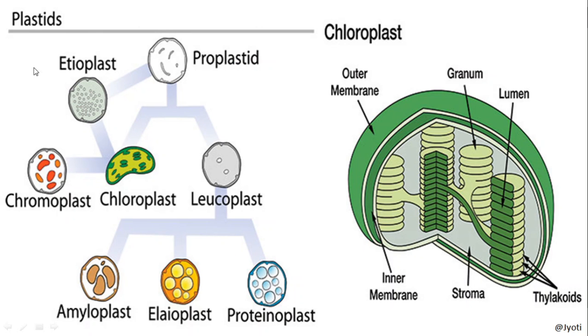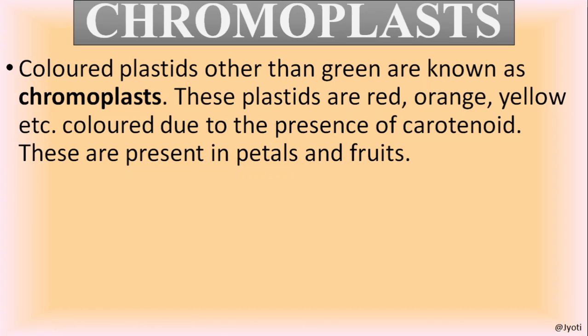So here you can see these are the different types of plastid, but I will show you the leucoplast only. So here you can see this is amyloplast, which stores starch or carbohydrate, elaioplast, which stores the fat droplets, then proteinoplast, which stores the proteins. Okay. Then the next type of plastid is chromoplast.